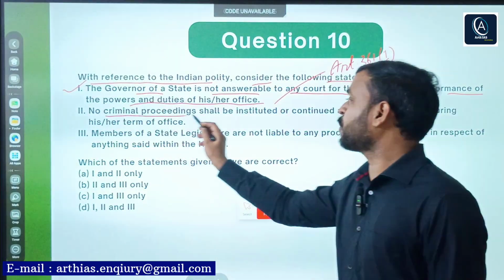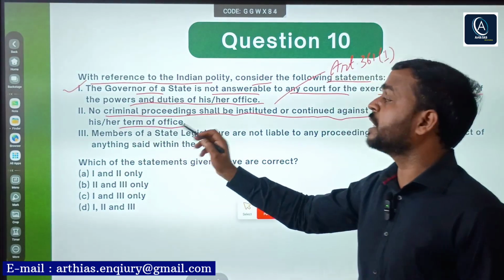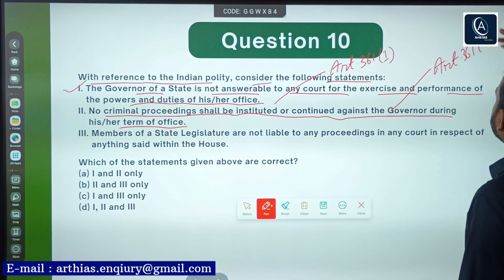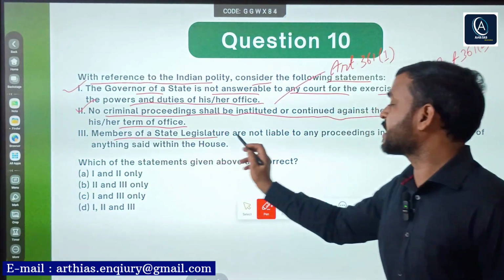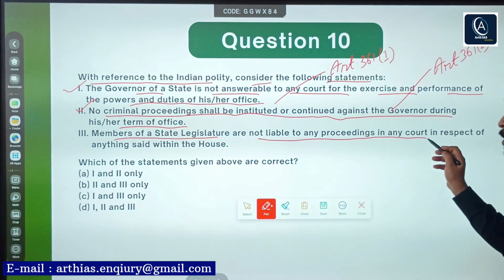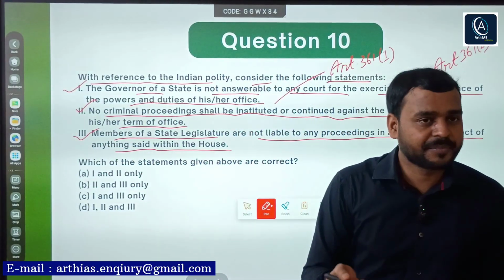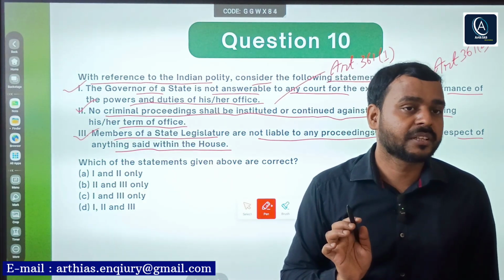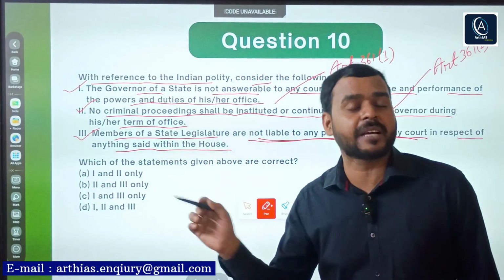Second, no criminal proceedings shall be instituted or continued against the governor during his or her term of office. Obviously, again a straightforward statement under Article 361, clause 2. Also correct. Next, members of the state legislature are not liable to any proceedings in any court in respect of anything said within the House. Obviously, these are privileges given to legislators. The same condition applies to members of Parliament. They are not liable to any proceeding in any court for whatever they have said.